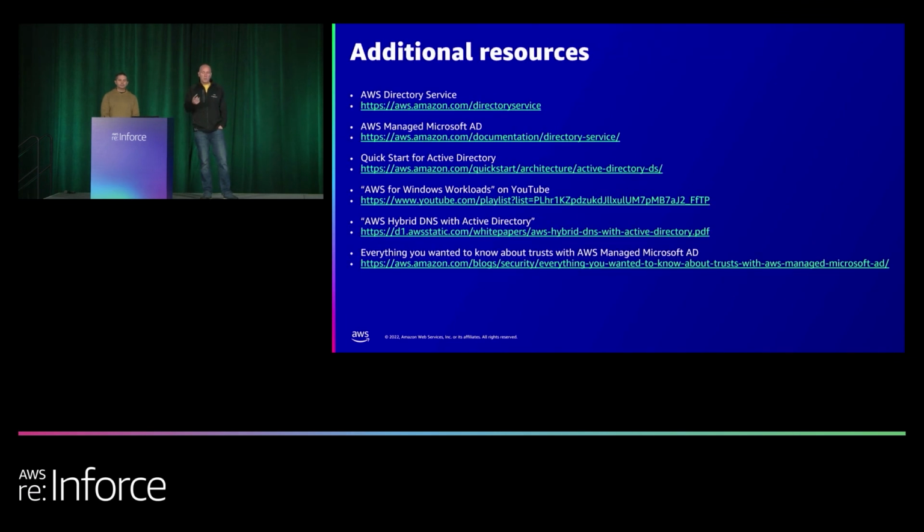And these are the links that will be in the slide deck once it's available to you. The very bottom one is the blog I was talking about with trusts. It goes into details and has that diagram that's actually in the slide deck as well. The hybrid DNS on Active Directory, that's using Route 53 with your AD, using Route 53 resolvers with it. That's a really interesting read, and I've used that one with a lot of customers, and it's actually a recommended approach to use Route 53 resolvers and create resolver rules to forward DNS traffic to where it belongs. And then you can just point everything to the VPC's .2, which is the resolver for the VPC.